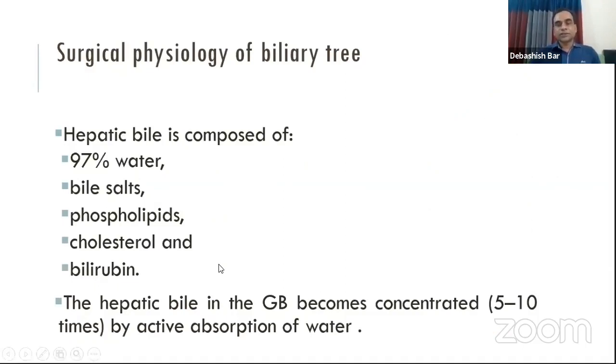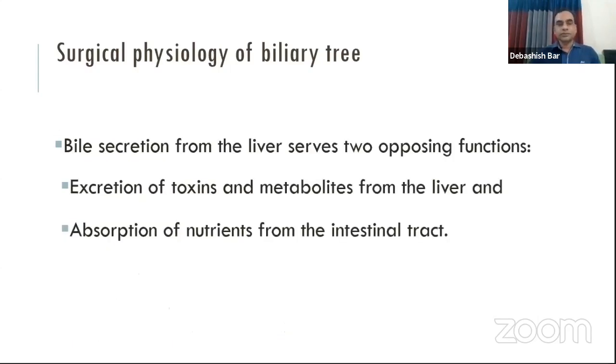The hepatic bile is diluted and contains about 97% water, but in the gallbladder it is concentrated about 5 to 10 times. The gallbladder absorbs water from the bile, so it is concentrated when stored.